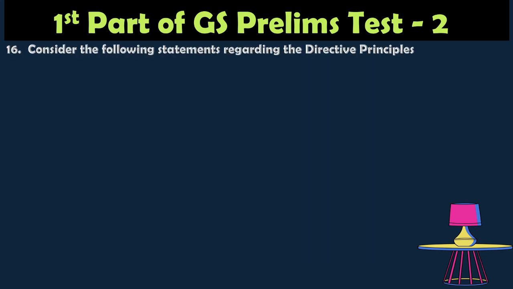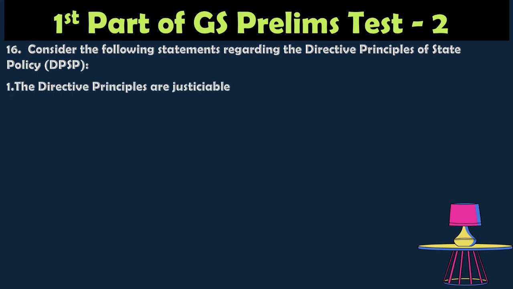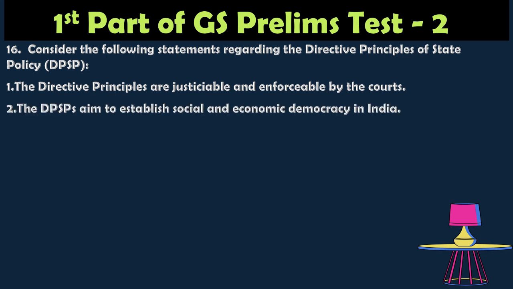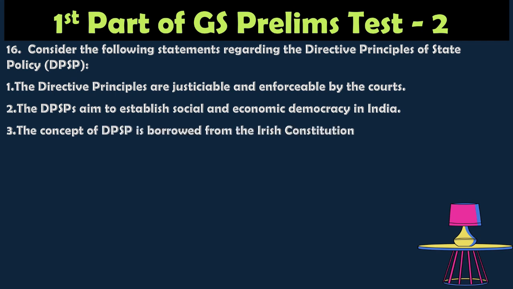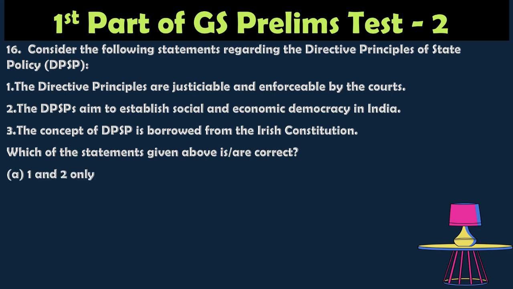Question number 16. Consider the following statements regarding the Directive Principles of State Policy. One, the directive principles are justiciable and enforceable by the court. Two, the DPSP aims to establish a socio-economic democracy in India. Three, the concept of DPSP is borrowed from the Irish constitution. Which of the statements given above is correct? Option A, 1 and 2 only; option B, 2 and 3 only; option C, 1 and 3 only; option D, 1, 2 and 3 only.